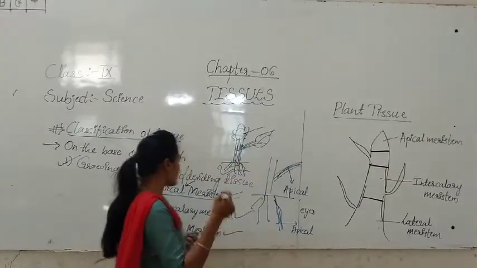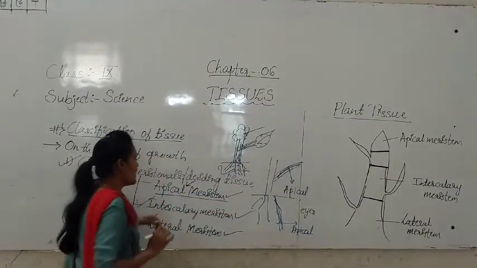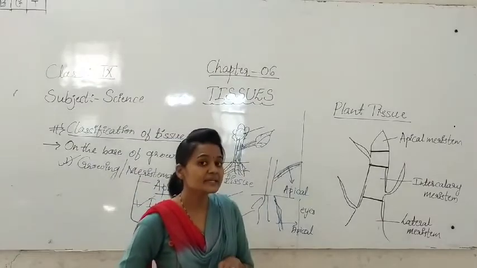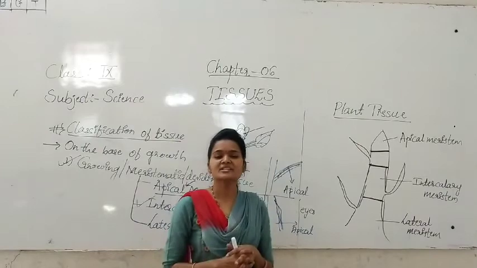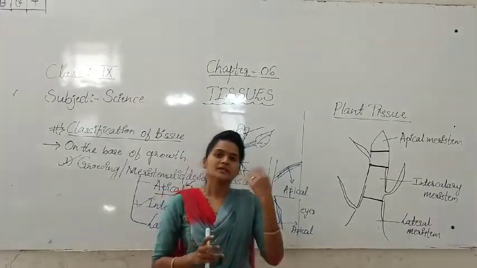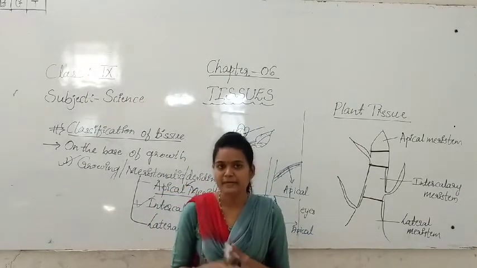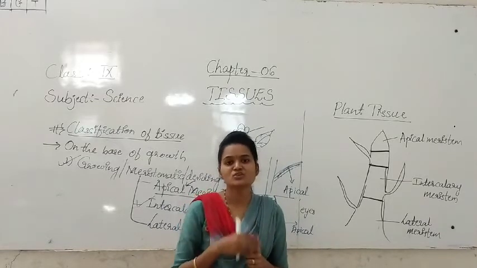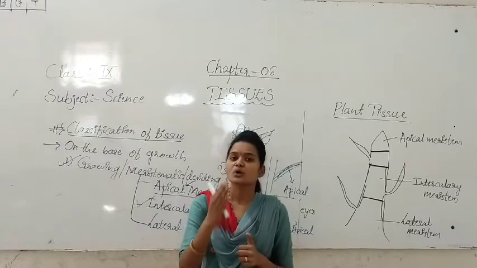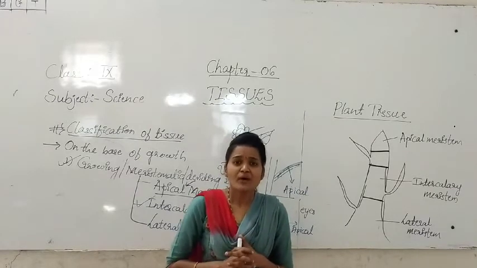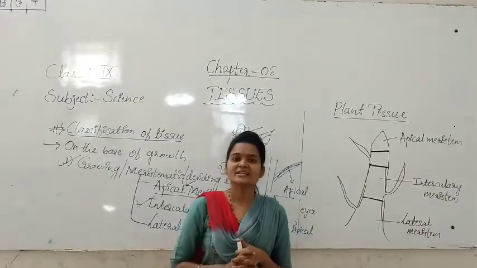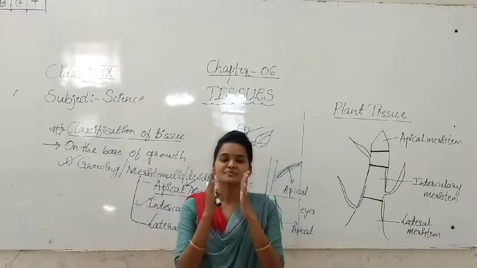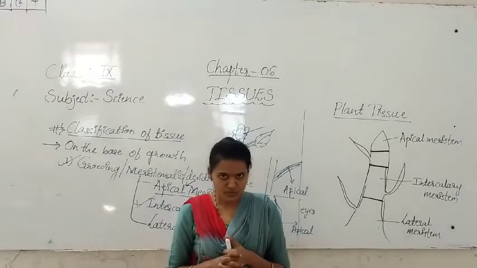Then, second one is the intercalary meristem. What is meant by intercalary meristem? Intercalary meristem belongs to the meristematic tissue, otherwise dividing tissue, otherwise growing tissue. So, where is it present? Intercalary meristem is present in the internodes.